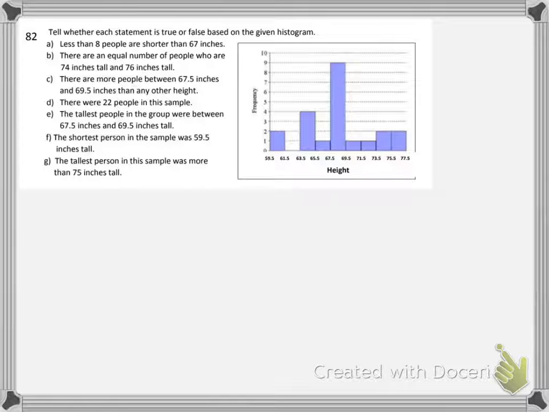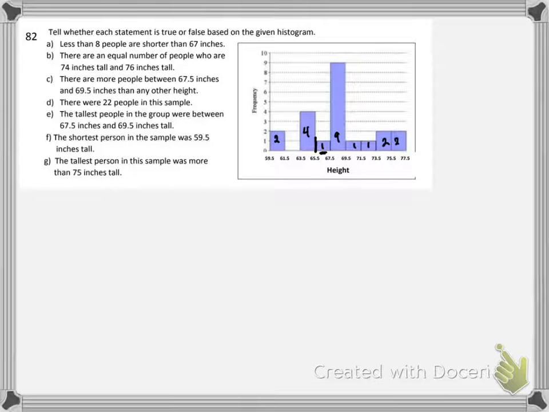And I'm going to just put some numbers on top so I know what's going on here. This says between 59.5 and 61.5, there are two of them. Between 63.5 and 65.5, I have 4, 1, 9, 1, 1, 2, and 2. There's a start. We need to remember that when we're looking at this, that borderline numbers jump up. So if somebody was exactly 65.5 inches tall, they would be over here in this section.